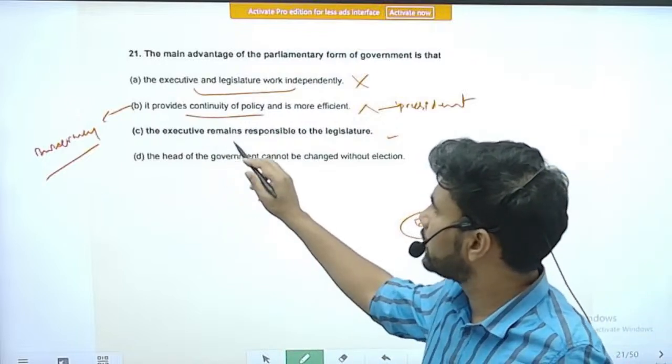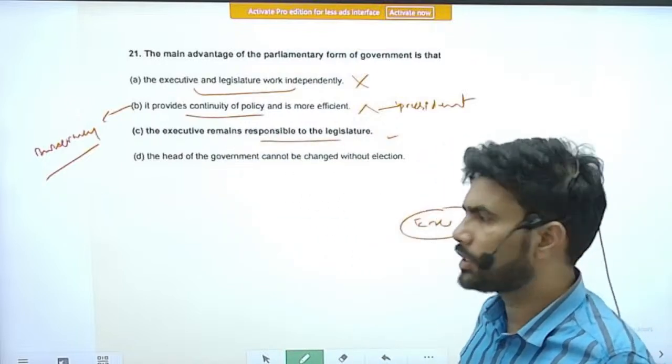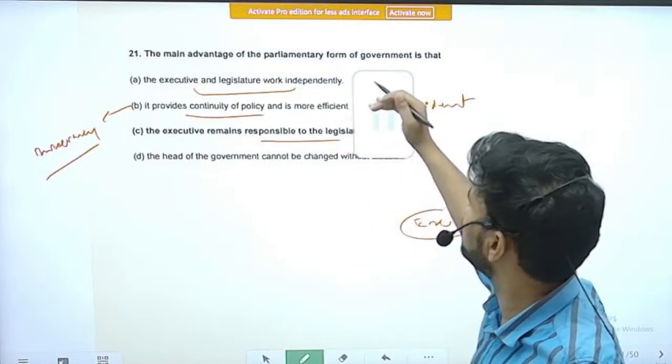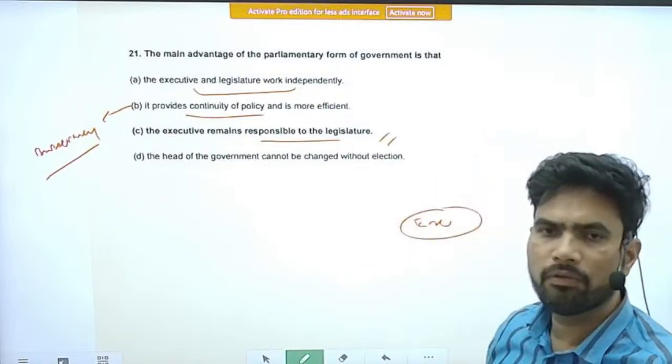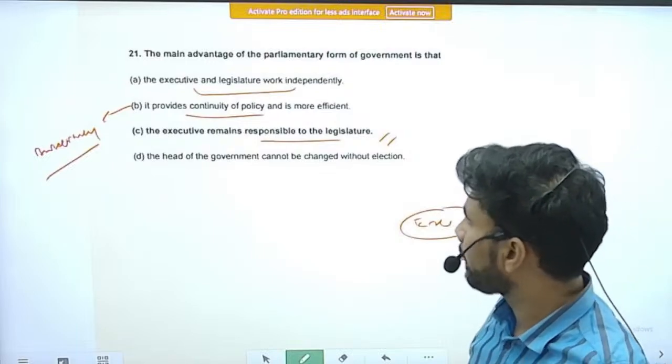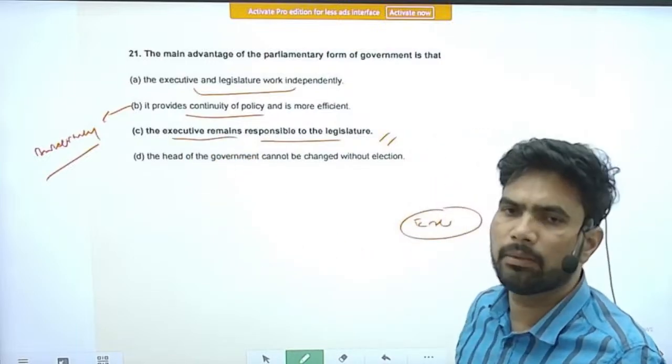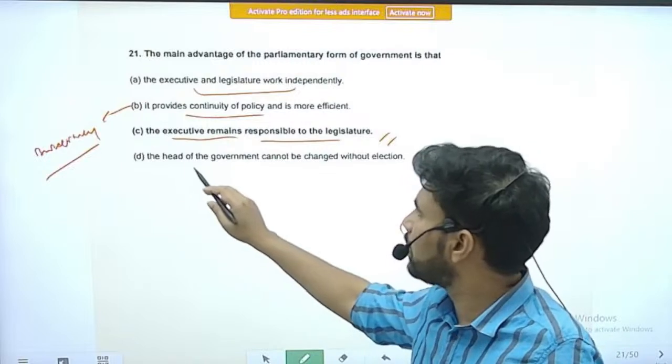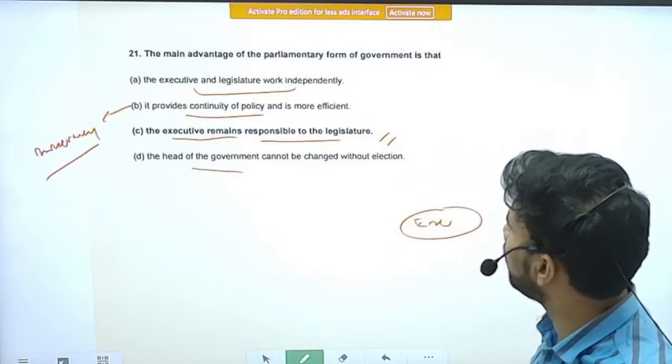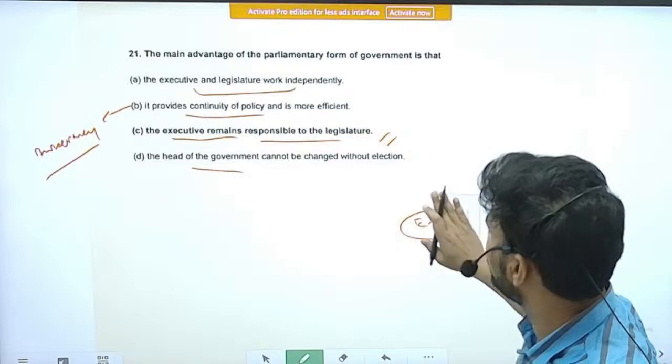Next is, the executive remains responsible to the legislature. Yes, this is the characteristic feature of the parliamentary form of government. Executive means the Council of Ministers headed by the Prime Minister, or the Chief Minister at the state level. Next is, the head of the government cannot be changed without election.